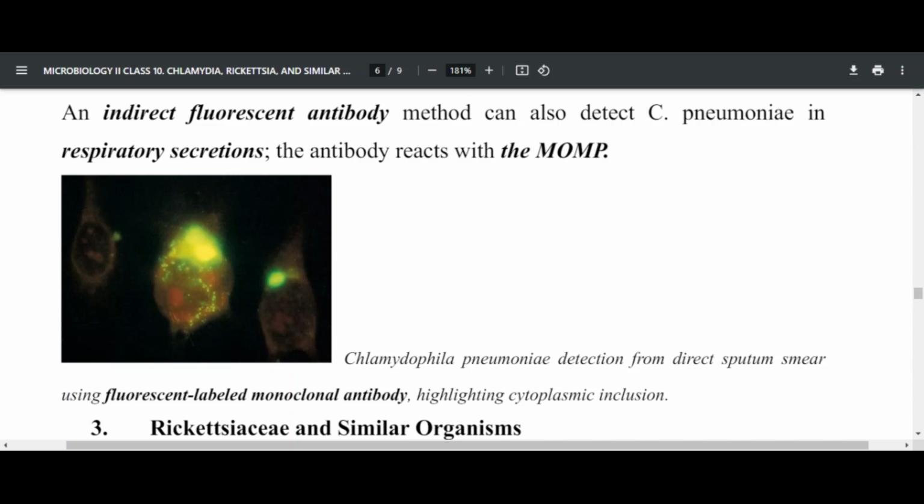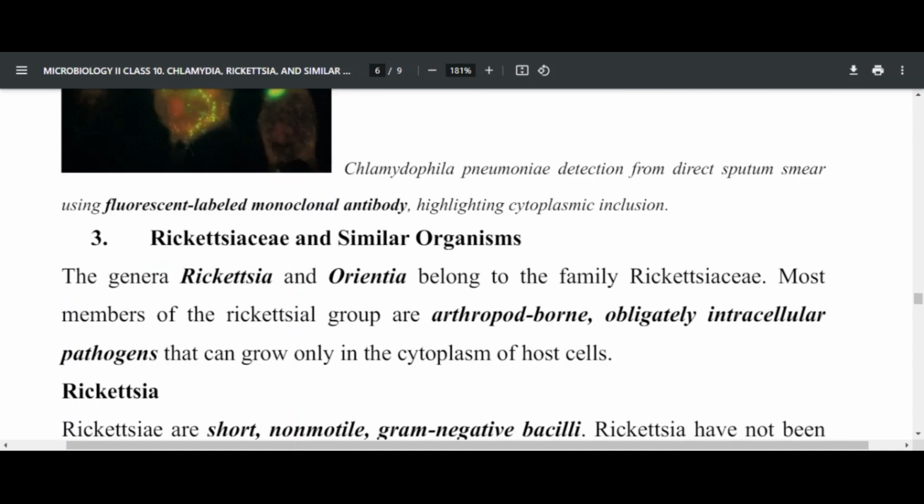So that's about Chlamydia. You can see that Chlamydia is a very, very strange organism. It is very hard to isolate, very hard to grow, and very hard to treat in the lab, because they are very specific bacteria and don't exhibit many characteristics of other bacteria. But because they are almost the same as Rickettsia, we tried to group them together in one presentation, so that when you are reading, you'll have them all together.